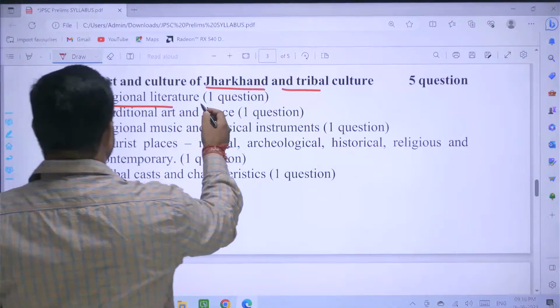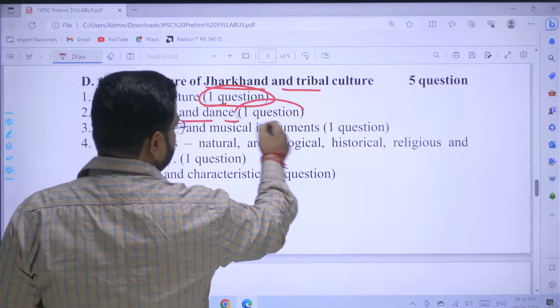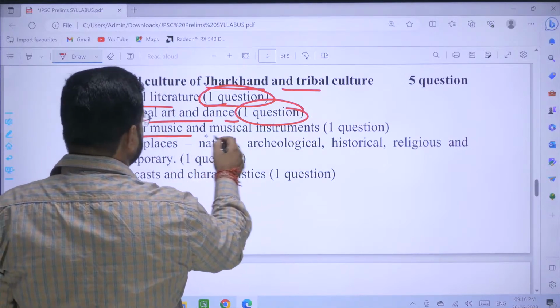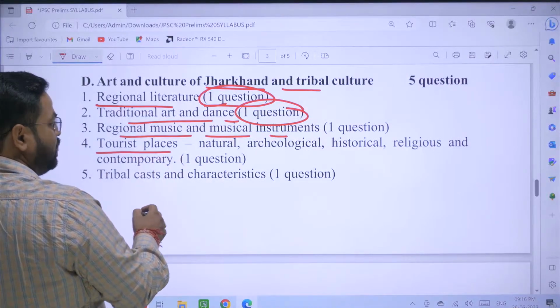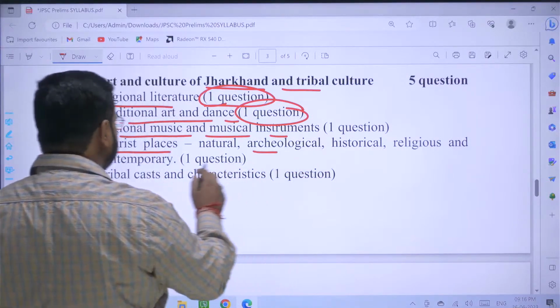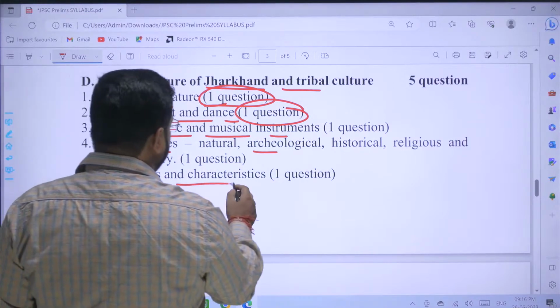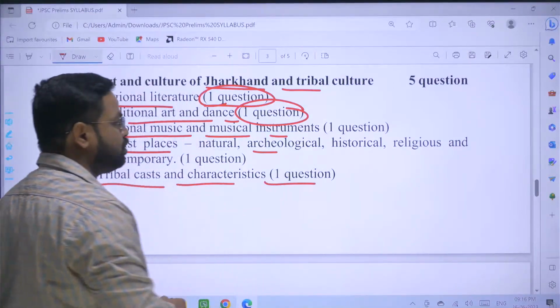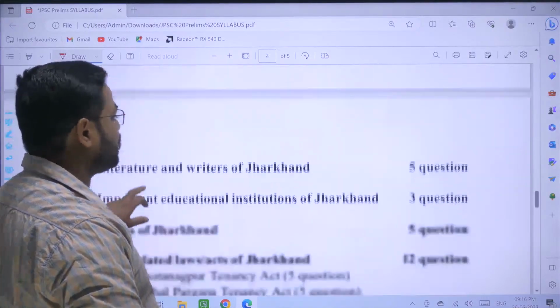So here, regional literature, one question. Traditional art and dance, one question. Regional music and musical instruments, one question. Tourist places, that is natural, archaeological, historical, religious, or whatever it is. Next is tribal caste and characteristics, one question. So one question from each of the 5 topics, 2 marks each, total 10 marks.